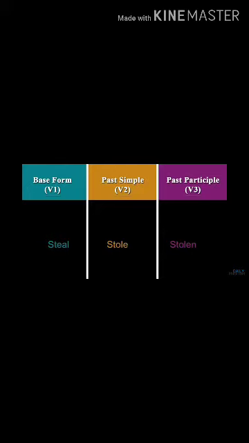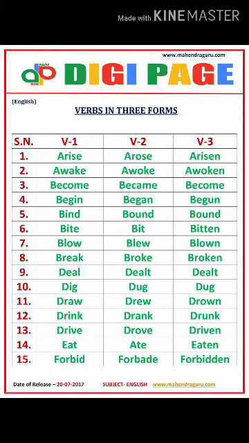So I hope you are understanding all these things. Here you can see rise, rose, risen. Here you can see some more examples. Fly, flew, flown. These are the irregular verbs. Now this is a table. You can learn it. The more you learn, the more you will be able to write correctly. Here you can see the 3 forms of 15 verbs have been written. You have to learn it all.